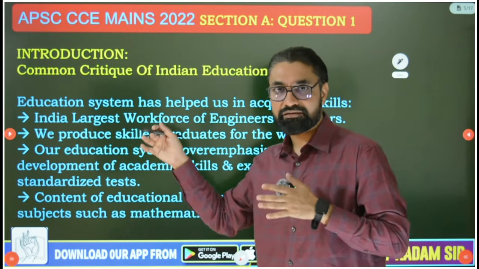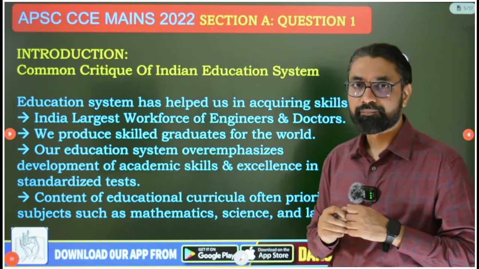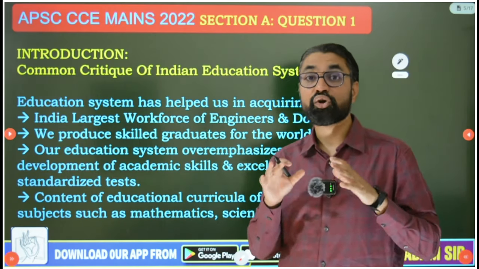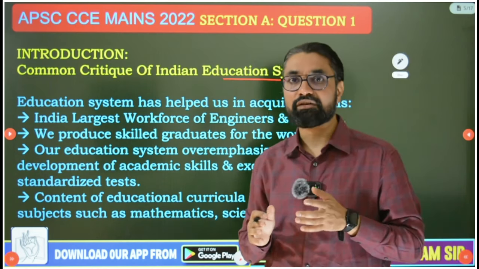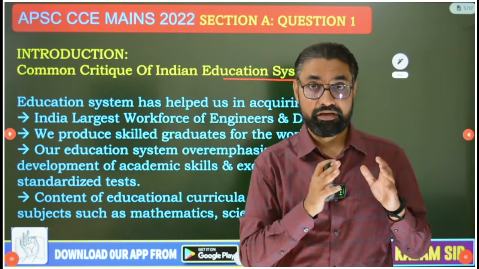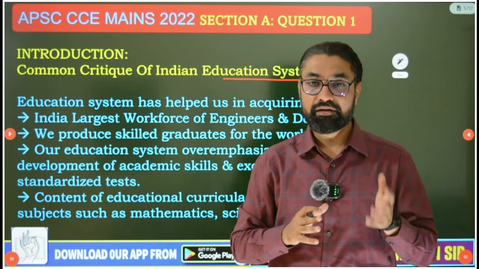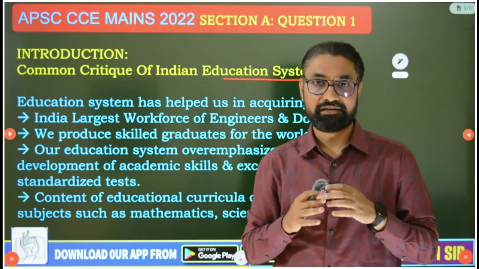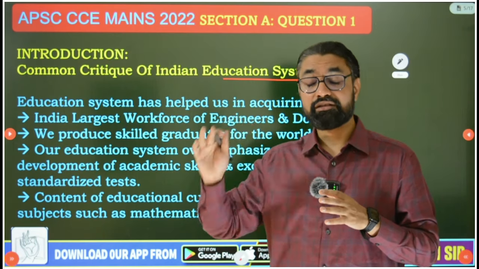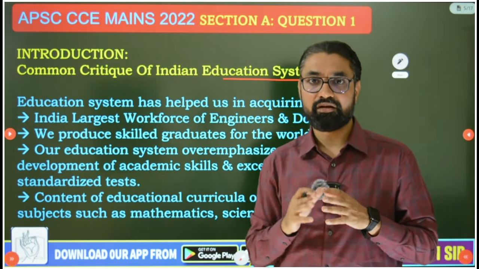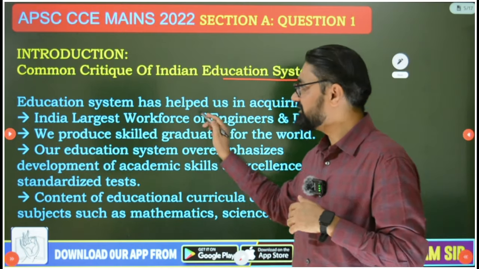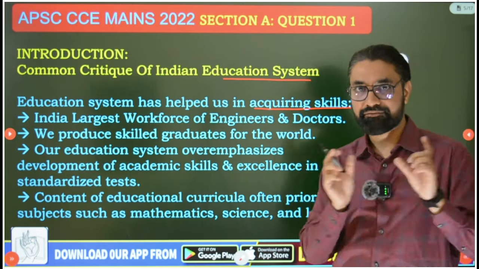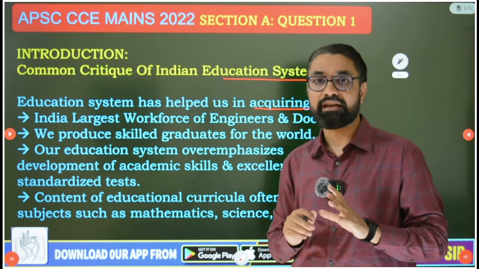So guys, I will start my answer with the introduction that this statement represents the common critique of the Indian education system, which focuses only on development of intelligence, analytical intelligence, conceptual or analytical understanding of the subjects, but not the ethical, social or humanities side of any subject. Okay, and then I will go into the main body. So the education system has helped us in acquiring skills, the first part of the question. I will write 2-3 lines on that.